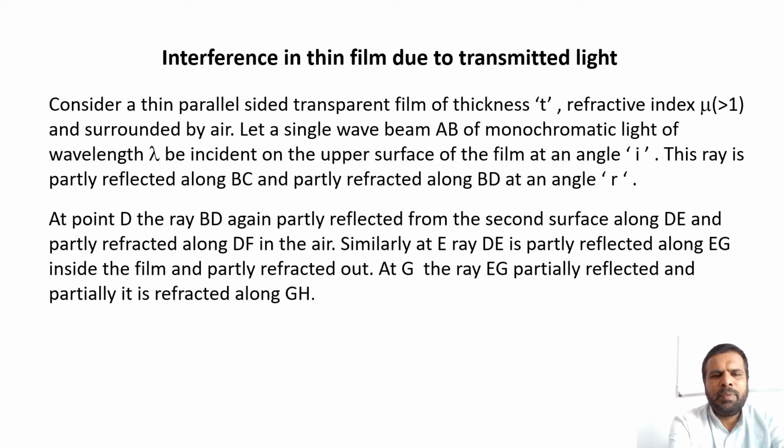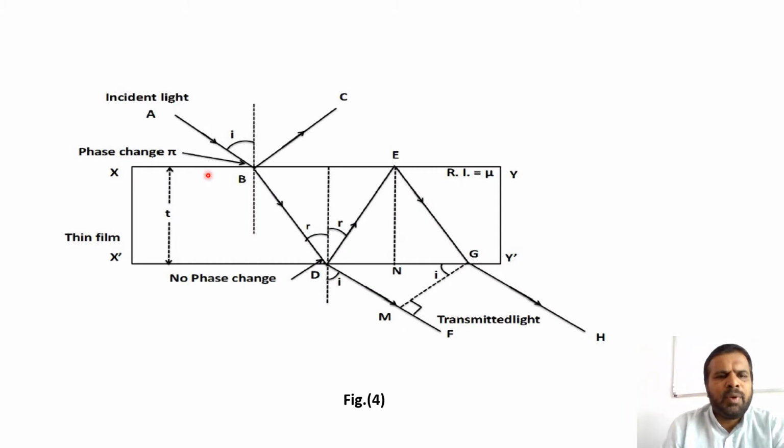At point D, the ray BD is again partially reflected from the second surface along DE and partly refracted along DF in air. Similarly, at E, ray DE is partially reflected along EG inside the film and partly refracted out. At G, the ray EG is partially reflected and partially refracted along GH. This is the figure for the interference due to transmitted light.